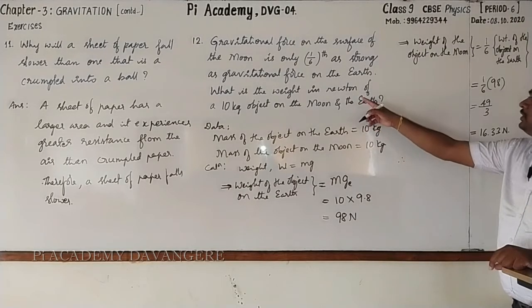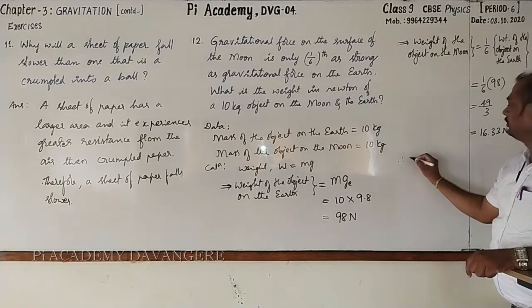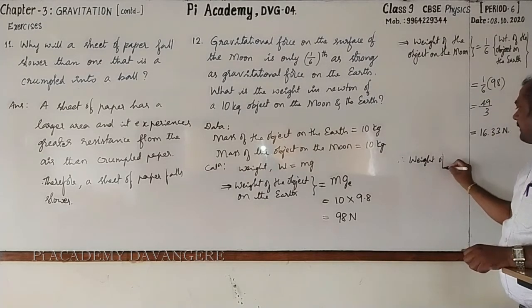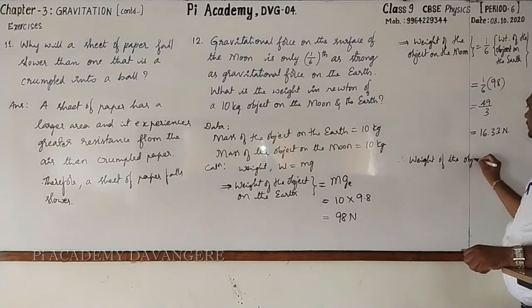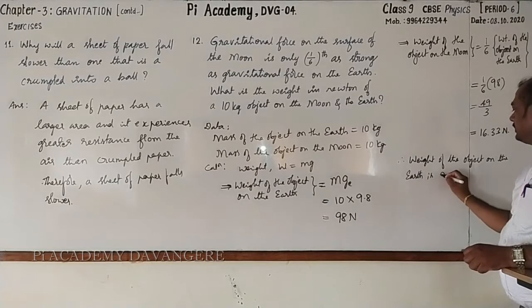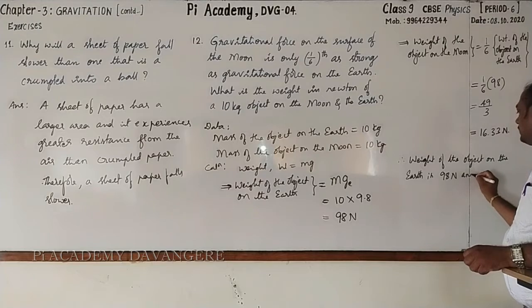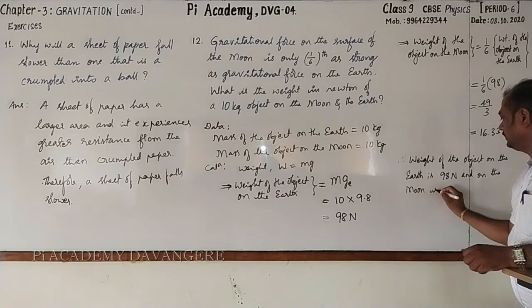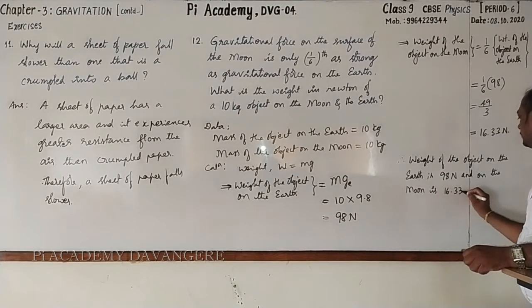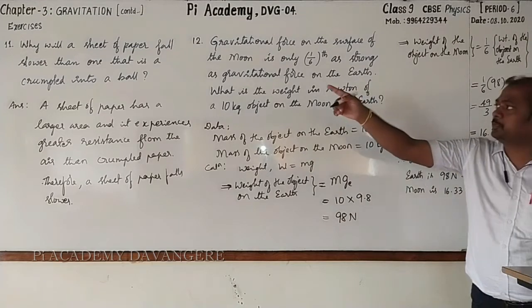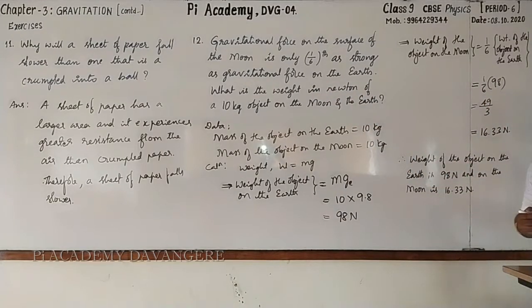Therefore, the weight of the object on the earth is 98 Newton and on the moon is 16.33 Newton. Followed? Yes, please go for copying from there to here.